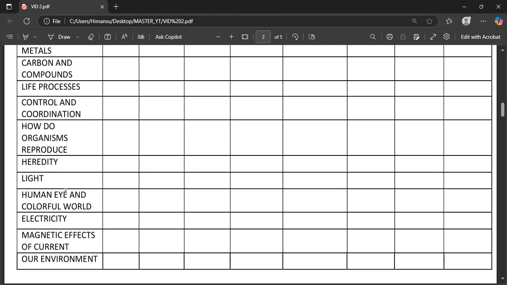Physics, what I'm going to tell you is do light and human eye. Let me tell you, human eye has a bit of theory. Light, you are just going to practice, and practice, and practice ray diagrams and those optical questions.